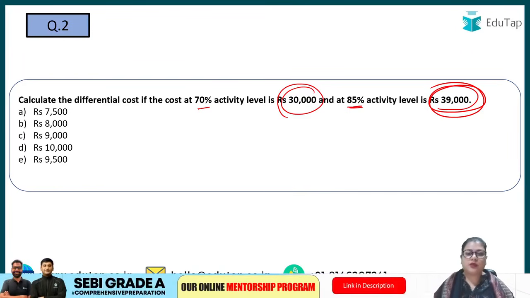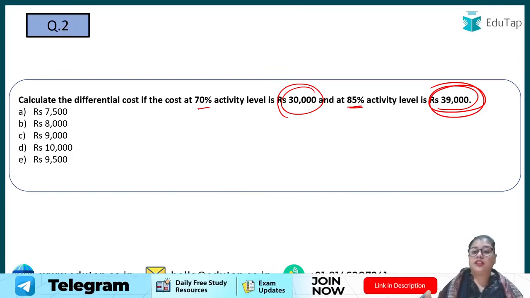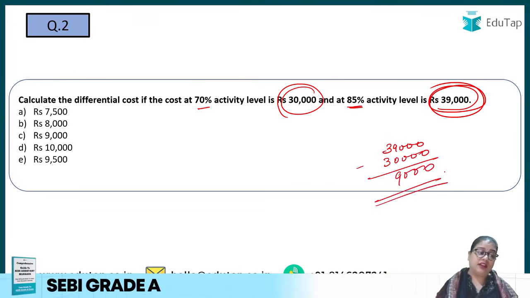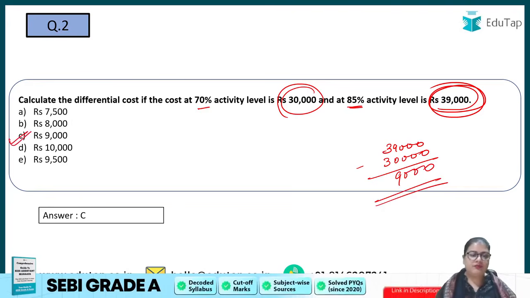It is such a simple question. Just at two different activity levels, two alternative activity levels, we have to find out the difference between the two costs. That is 39,000 minus 30,000. What is the difference? 9,000. So 9,000 is the difference and makes it the correct answer. That is option number C. Okay, easy again. Okay, moving on to question number 3.